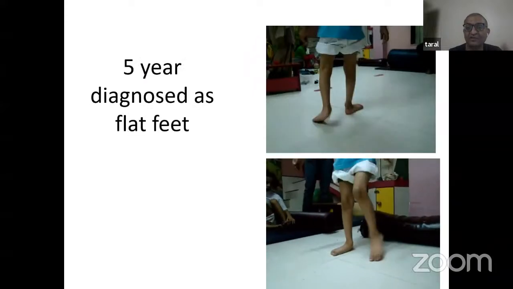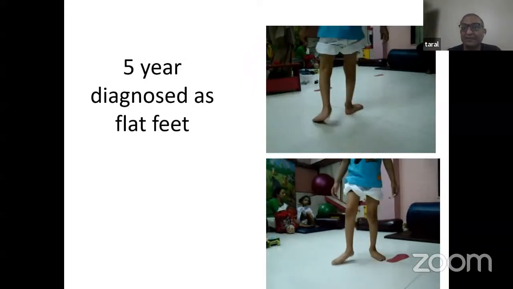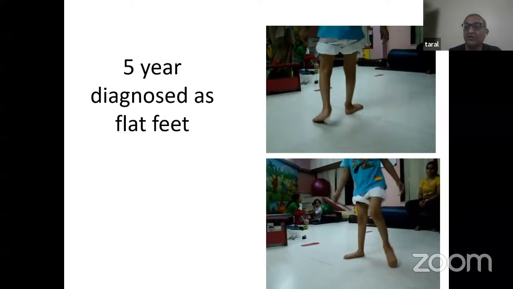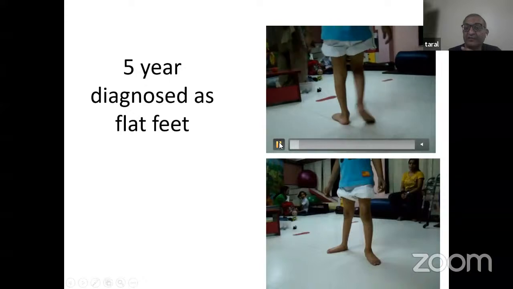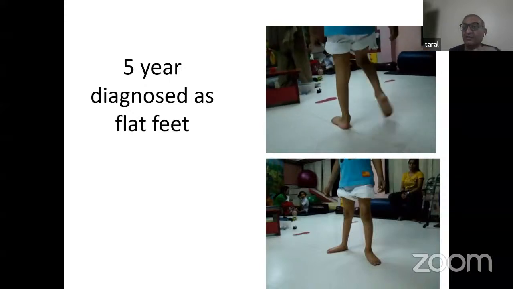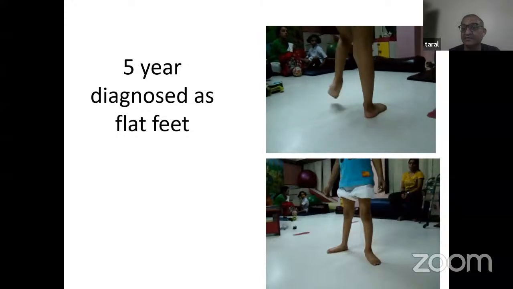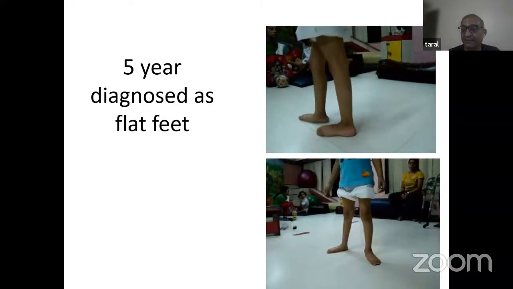Okay, so flat foot in children is an important complaint. This is a 5-year-old child who complained of flat foot. And if you see this child's gait very carefully, you will realize that this child is not dorsiflexing the feet as the child is walking. Okay, it is a slapping foot, the child is not able to clear the ground, and this indicates a neurological problem. This child had congenital sensory motor neuropathy, and after neurological investigation, this was diagnosed,